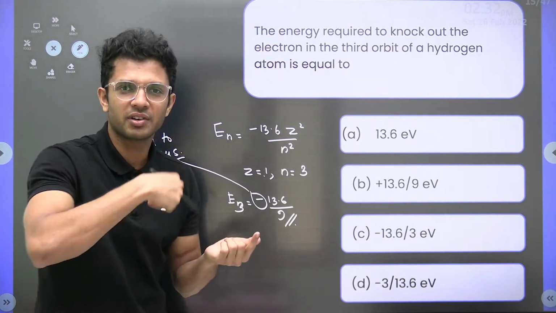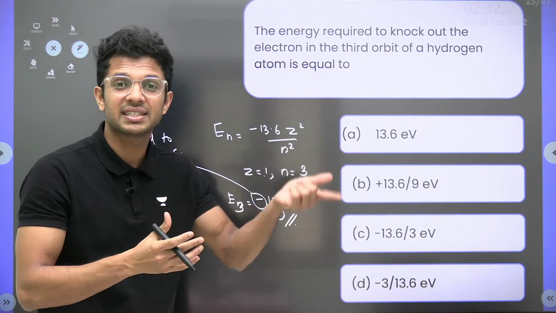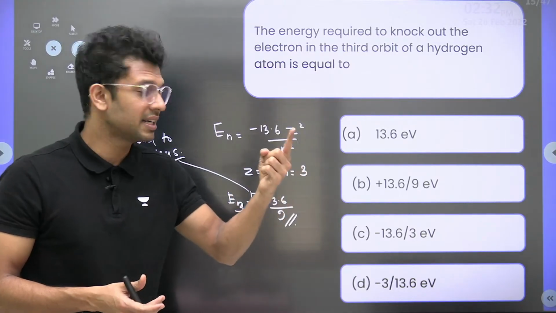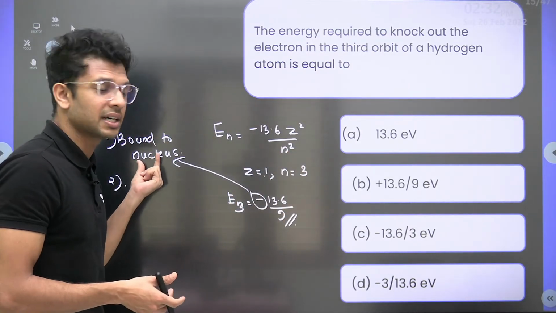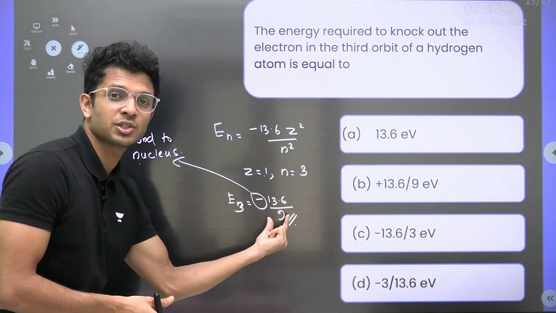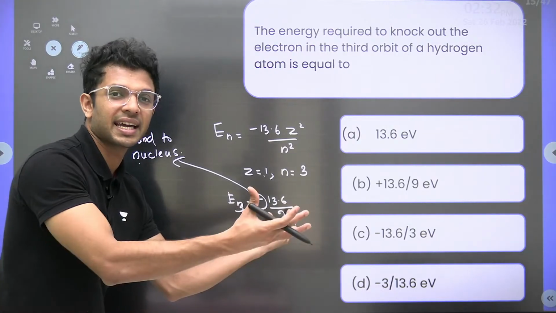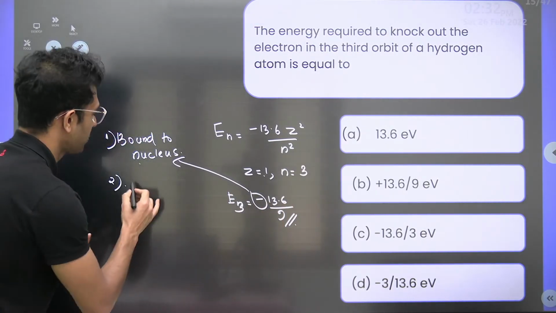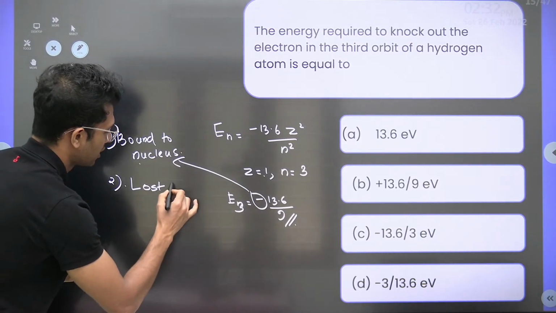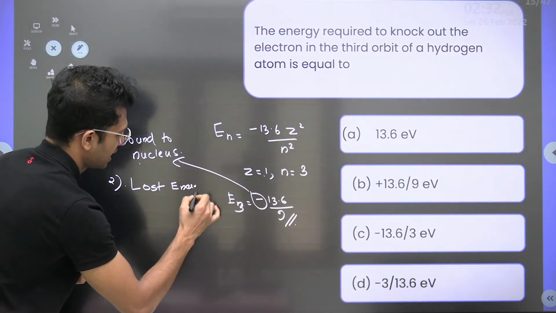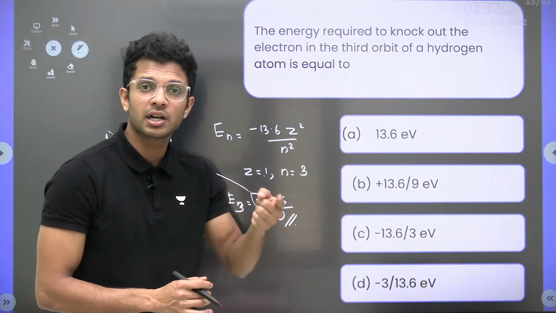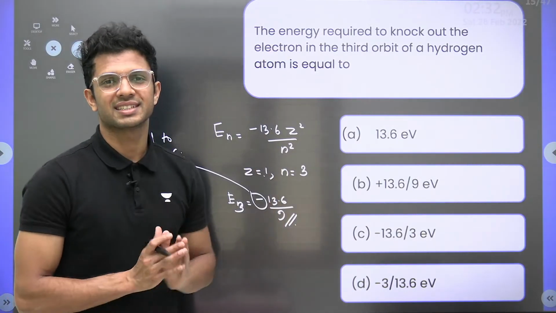Electrons revolving around the nucleus need to be stable in their orbit. So to attain stability, the electron in the third orbit loses this much energy so that it can stay bound to the nucleus. So the second part: the negative sign corresponds to energy lost by the electron to stay bound to the nucleus.